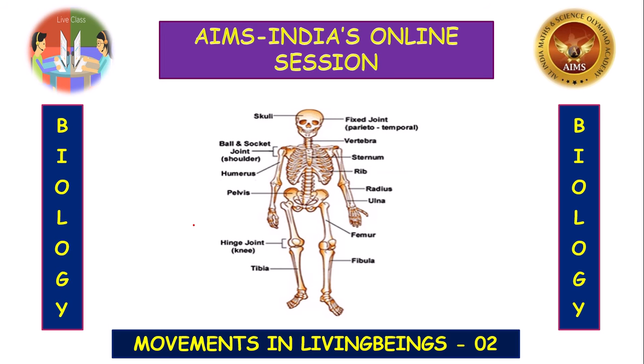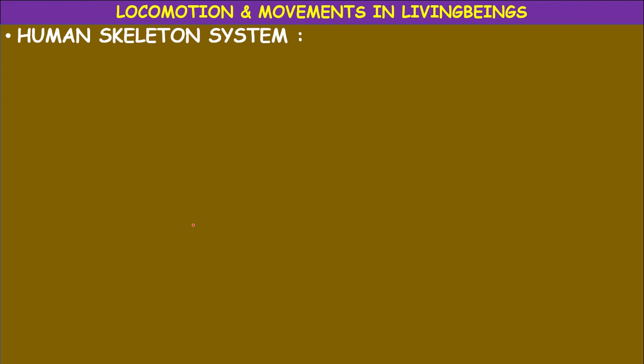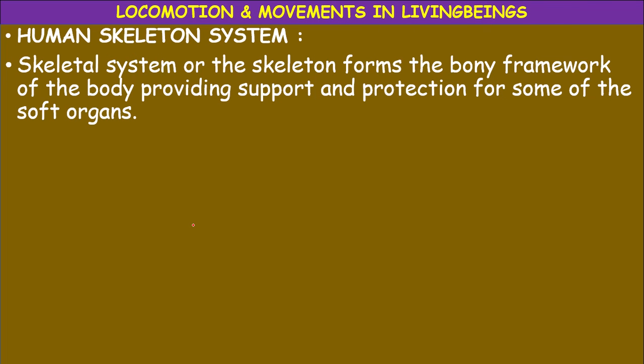So very interesting. Human skeleton system. The skeleton system is one of the organ systems present in our body.